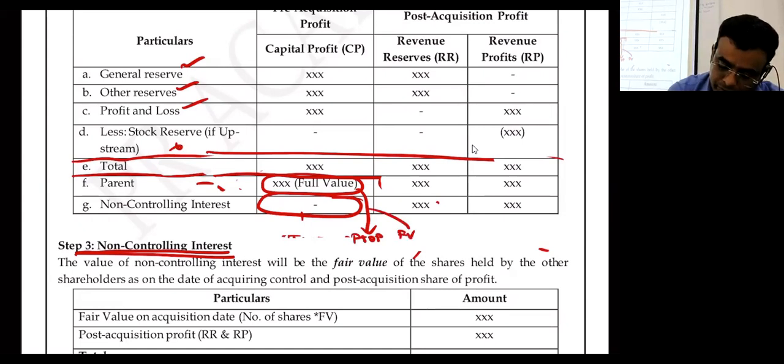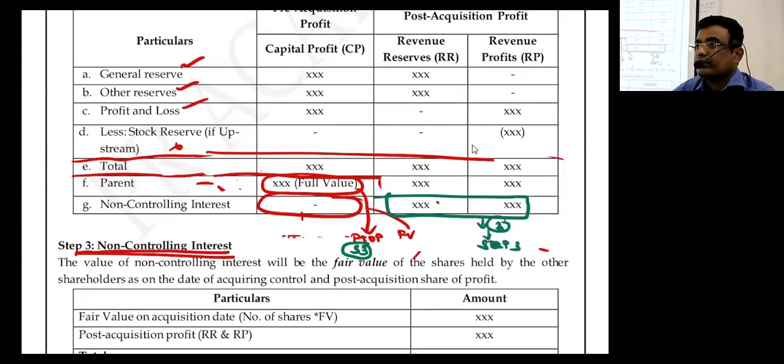Proportionate method, step number 3. Yes sir. Fair value method I have to discuss. Post acquisition profit of this, for both methods, will go to step number 3. Have you written it or not? Please go and see that. It is here.